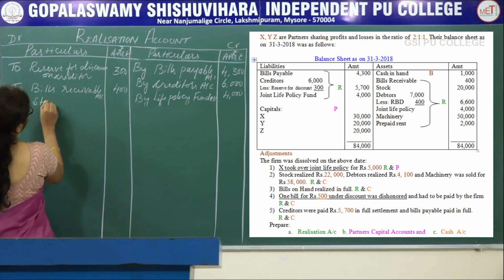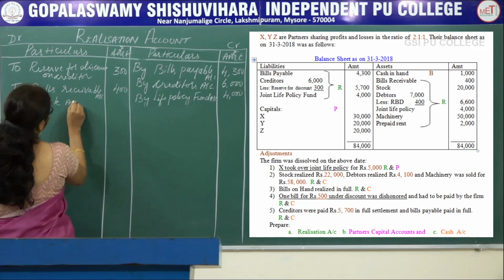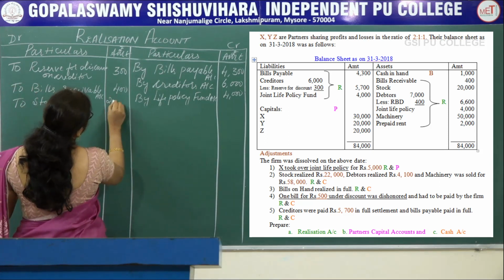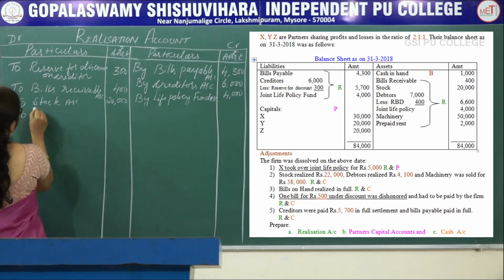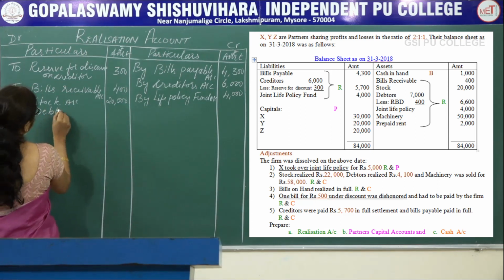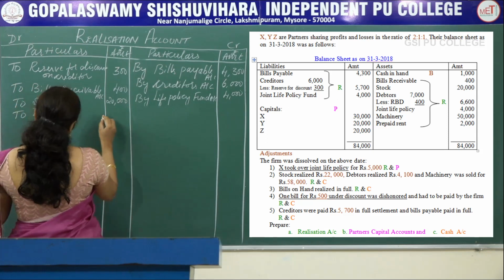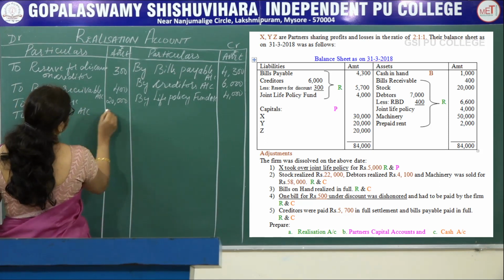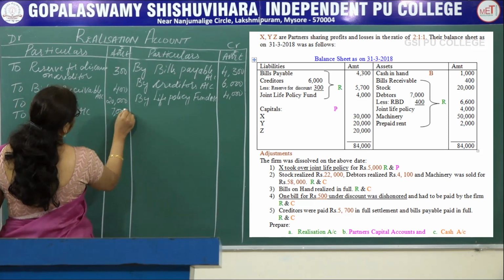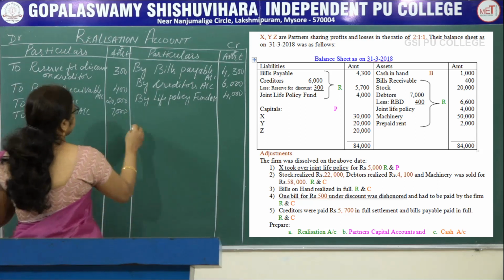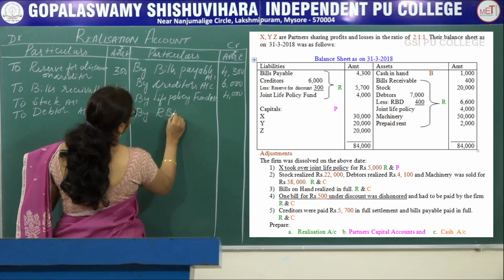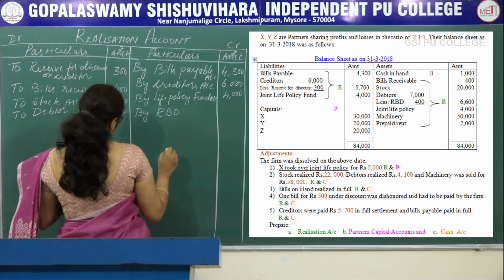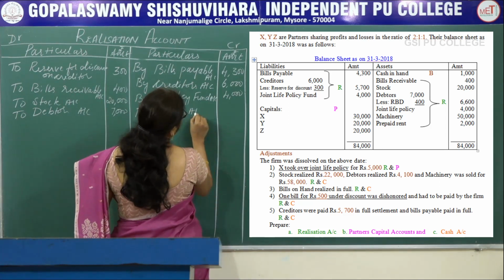Stock is given, to stock account amount is 20,000. Next, see the balance sheet. Debtors is there. So inner column debtors value 7,000. Bring that amount. Next one, RBD is there. By RBD amounted to rupees 400.